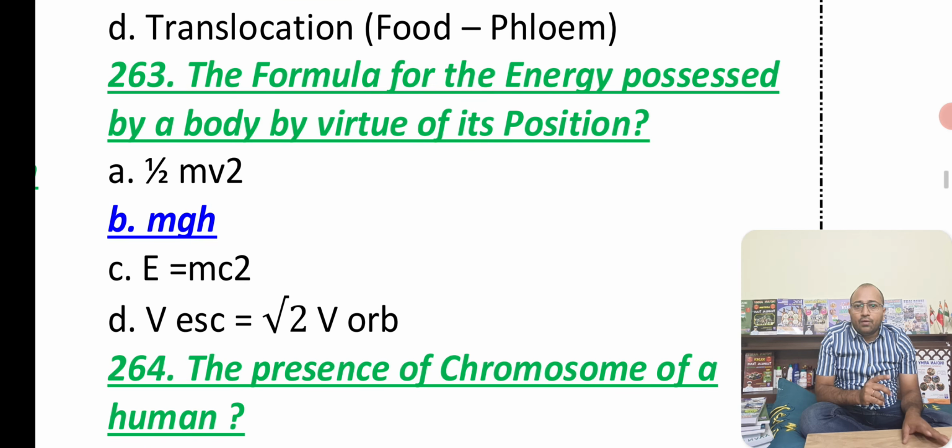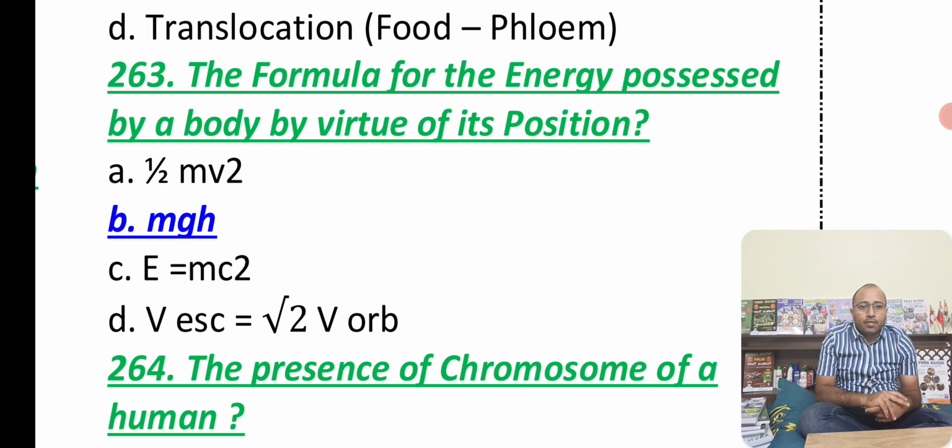And we have something called potential energy: energy possessed by a body by virtue of its position is called potential energy, which is equal to mgh. When it comes to energy by virtue of its motion, that is called kinetic energy, which is half mv square. We have something called E equal to mc square. It is the theory of relativity formula.